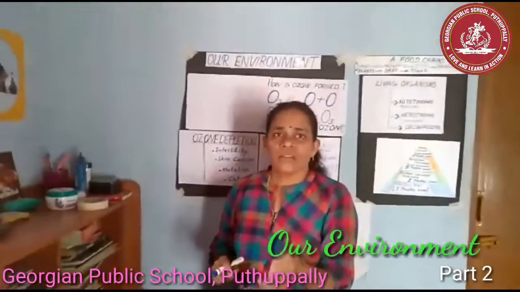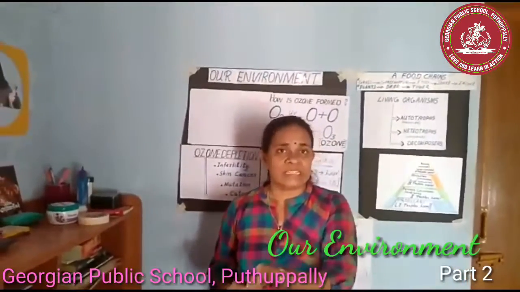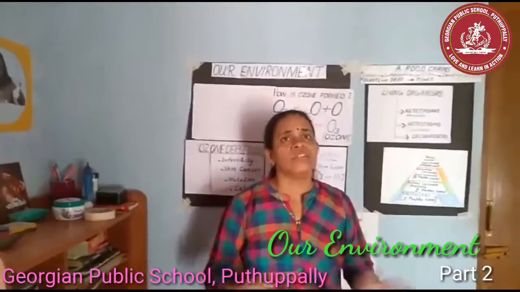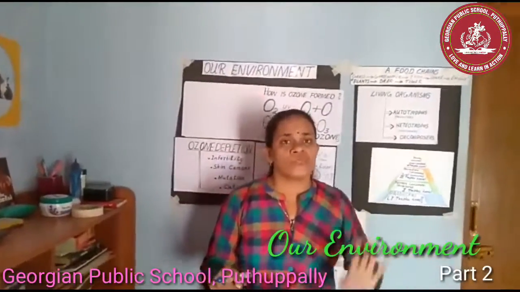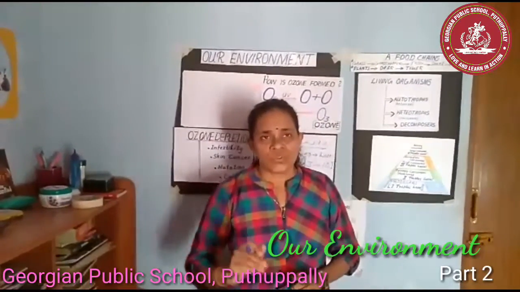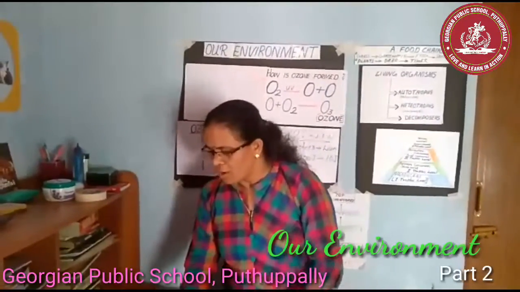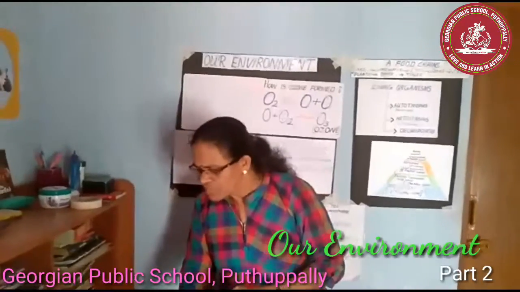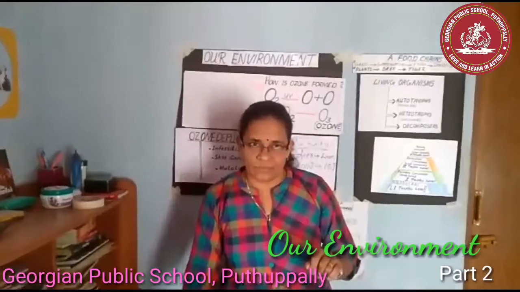If we are cultivating organic food materials or crops in our own land, it will be safer. Better always go for organic manures. This process of accumulation of chemicals in this manner is known as biological magnification.